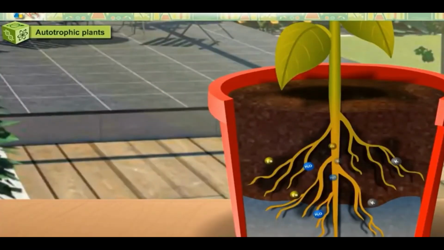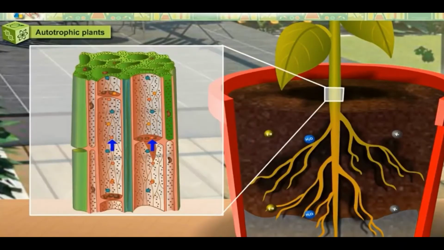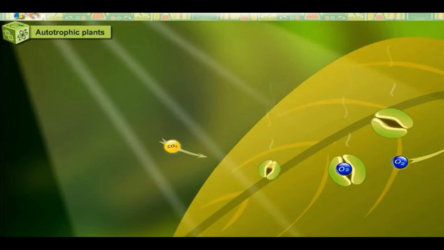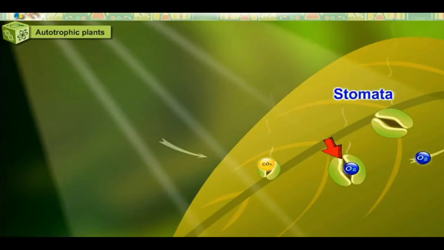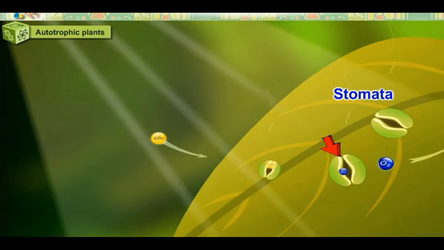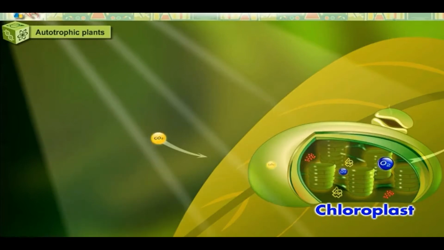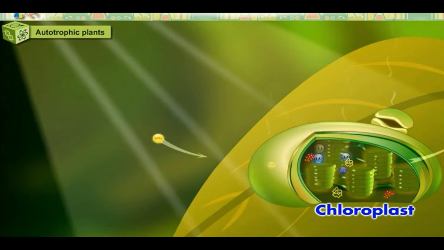Water, minerals and salts are absorbed by roots from the soil. The stem transports them up to the leaves. The leaves have microscopic openings called stomata, through which they take in carbon dioxide from the air. The chloroplast present in the leaves contain chlorophyll, which absorbs sunlight, helping to convert carbon dioxide and water into food.